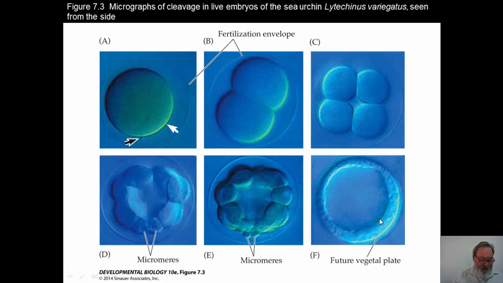The cells at the vegetal pole begin to thicken, forming a vegetal plate. The cells of the animal hemisphere synthesize and secrete a hatching enzyme, which will eventually break down the fertilization membrane, and the blastula is able to hatch and come out into a free, ciliated swimming state. By the 60-cell stage, most of the embryonic cell fates, as I mentioned, are specified, but the cells are not irreversibly committed. In other words, particular blastomeres consistently produce the same cell types in each embryo, but these cells remain pluripotent and can give rise to other cell types if experimentally placed in a different part of the embryo.